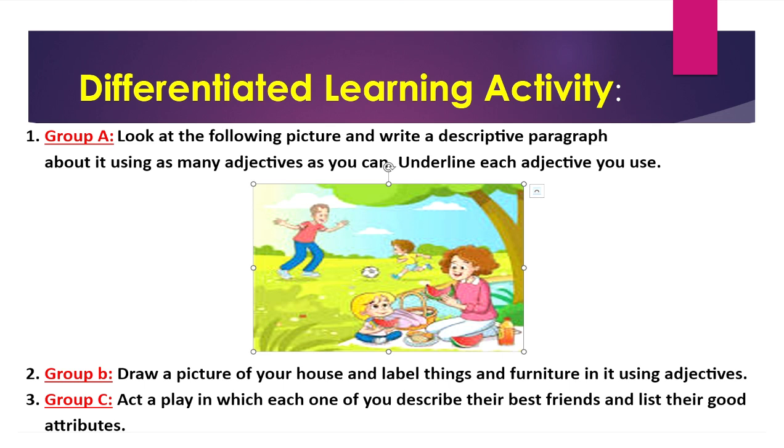What about group B? Group B, you need to draw a picture of your house and label things and furniture in it using adjectives. Like when you say the house is big, the house is bright, the house is wonderful, the bed is comfy, whatever you want.